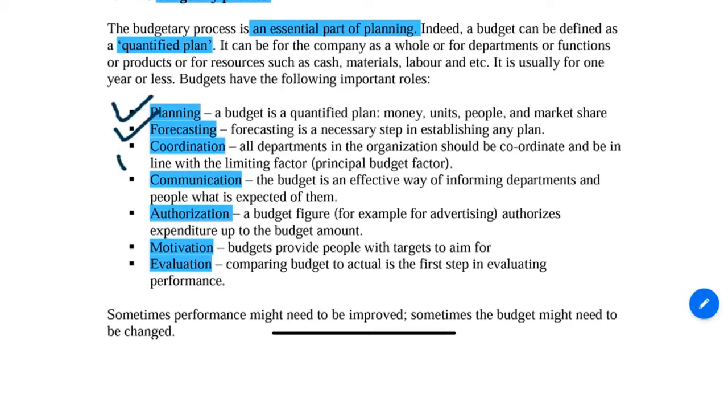Budget can help you in terms of coordination, coordinating between each of the departments, and budget can serve as a communication tool. Budget can give you authorizations, for example, who's supposed to be in charge of this part, who's supposed to be in charge of the other part, so that we can prevent no responsibility. Imagine if your boss doesn't draw a very clear line about who is in charge of this part, at the end of the day, in case something happens, I'm sure that none of you want to bear the responsibility. So that's why authorization is very important. If we don't split the task properly, at the end of the day, I'm sure nobody will take up the responsibility and complete the task.